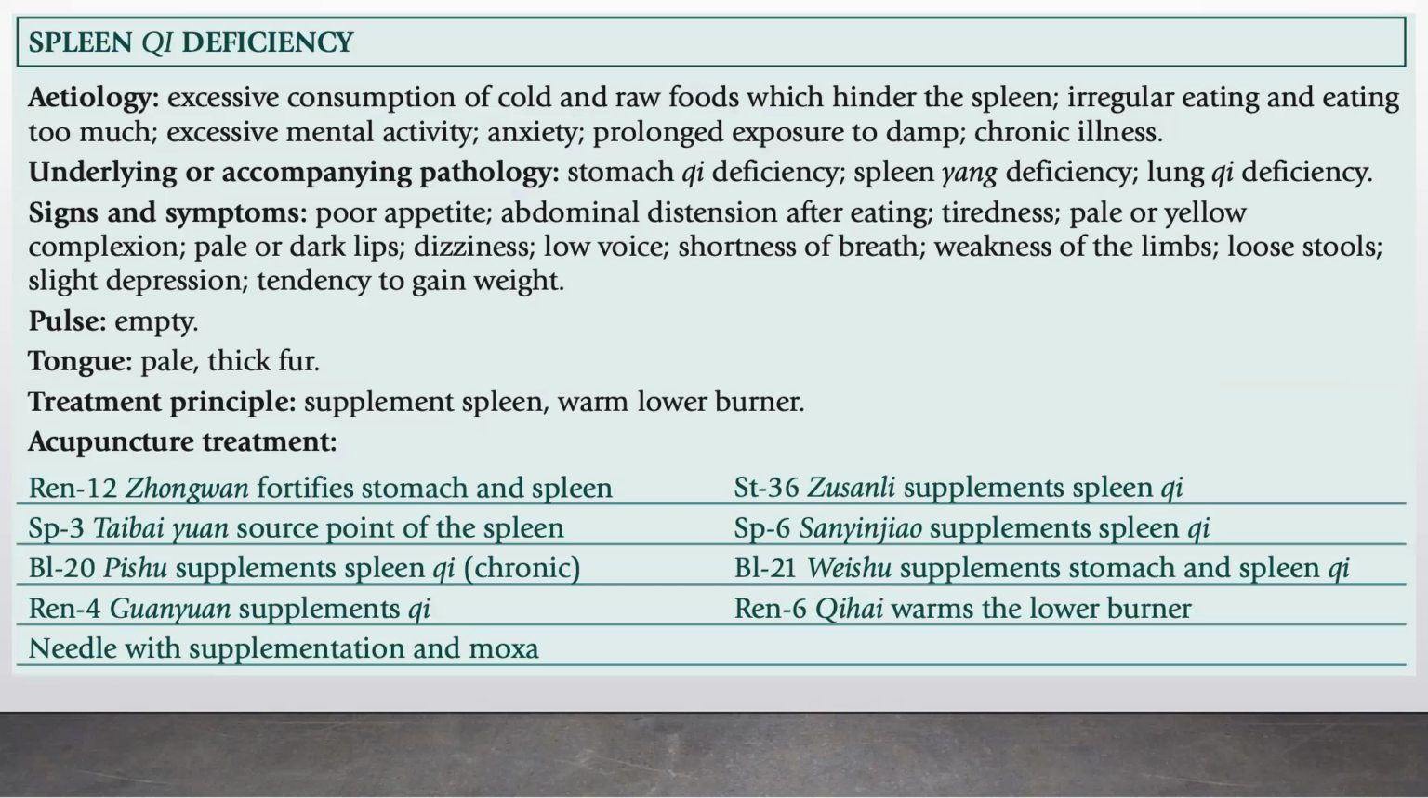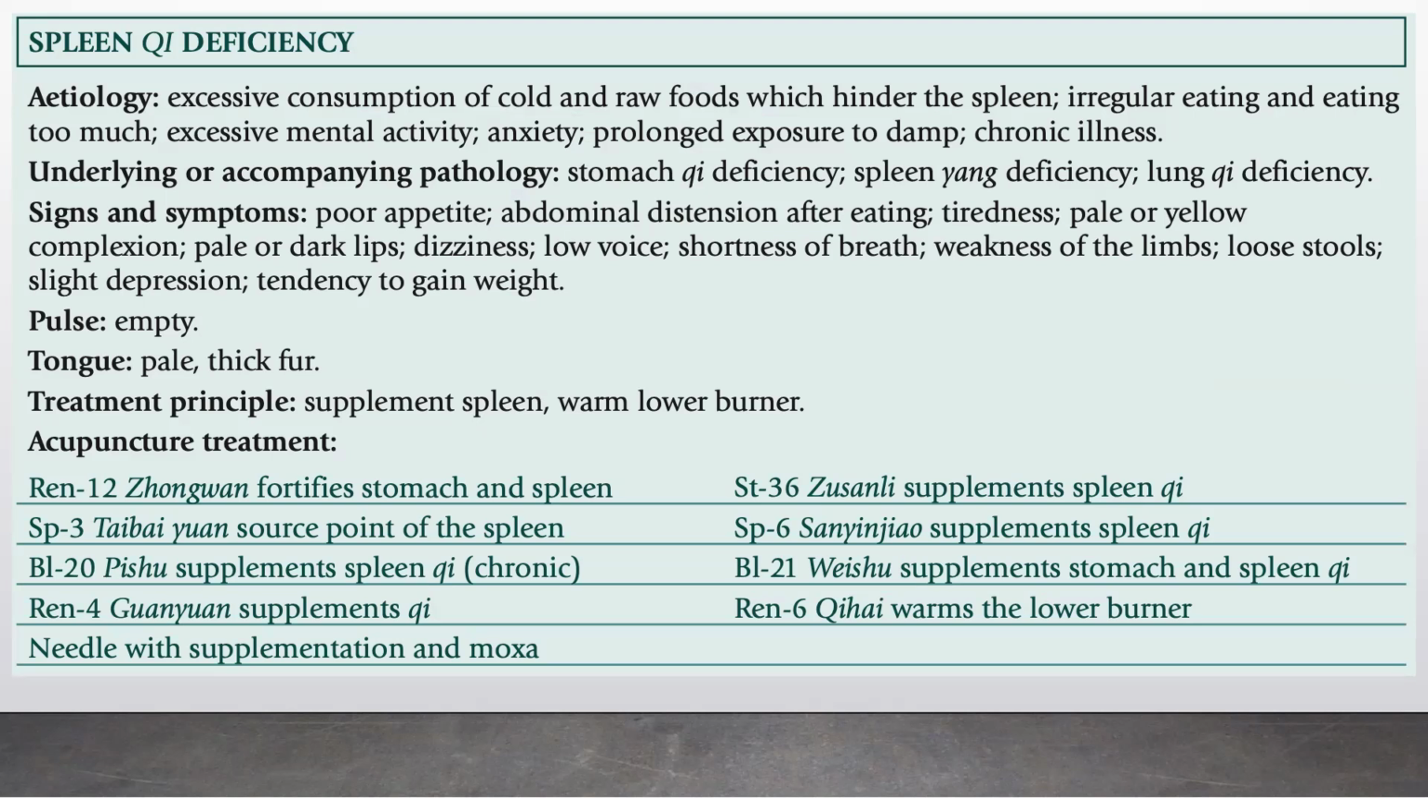Etiology of spleen Qi deficiency, to summarize, is excessive consumption of cold and raw foods, which hinder the spleen, irregular eating and eating too much, excessive mental activity, anxiety, prolonged exposure to damp, chronic illness. Underlying or accompanying pathology: stomach Qi deficiency, spleen Yang deficiency, lung Qi deficiency.